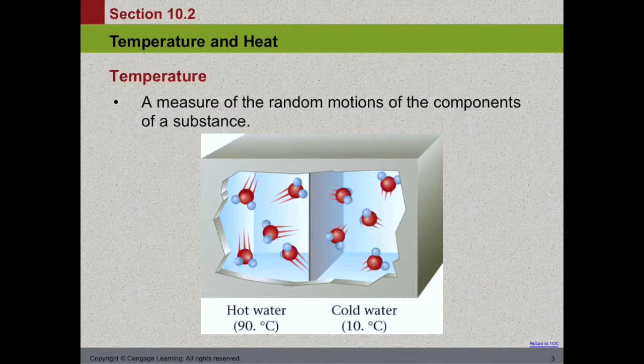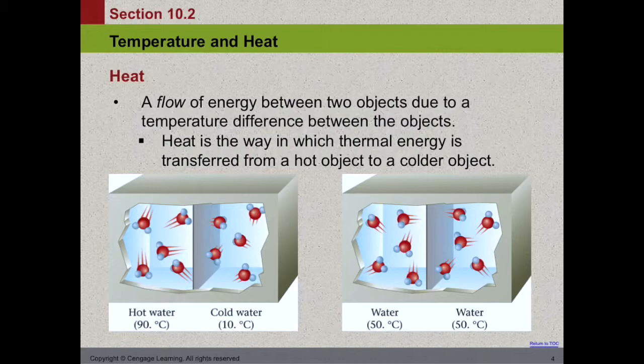Now, what's very important is that we do not mix up temperature and heat. So temperature is the measurement of the random motion of those molecules. So the faster those molecules are moving, the higher the temperature. Heat is the flow of energy between two different objects.